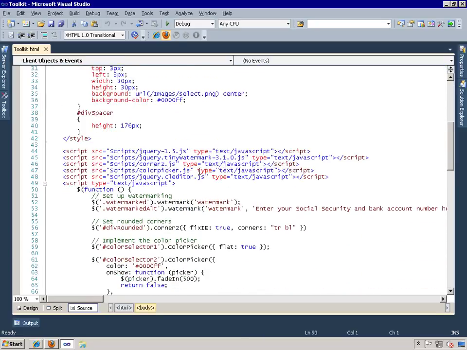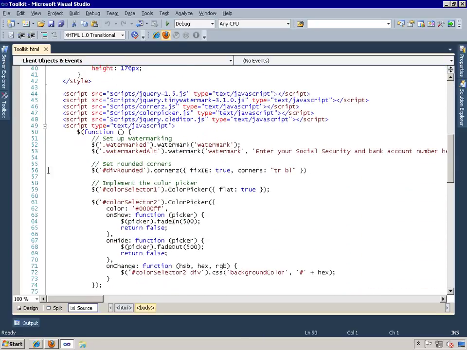All right, then in order to actually round the corners, I have this single statement. It's going to get access to the div rounded element, and then it uses the corners method, that's part of that plugin, in order to round the corners of the top right and the bottom left. And you can include all 4 corners if you want. And there's various other options.